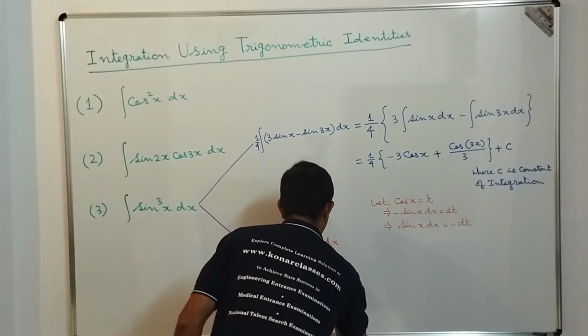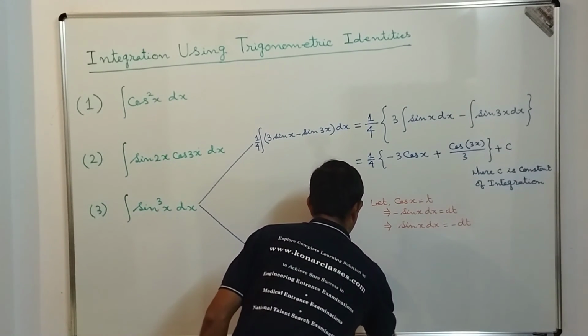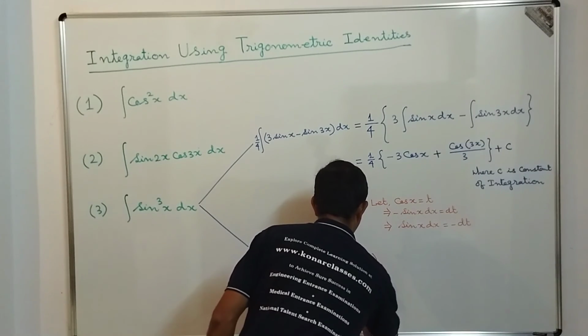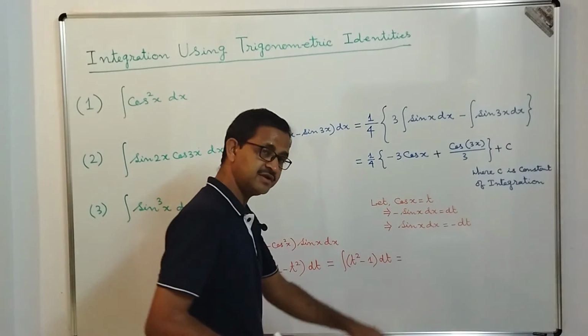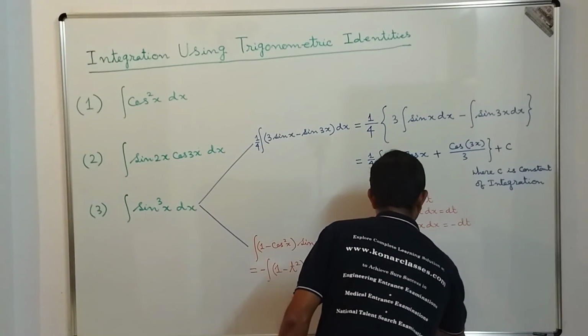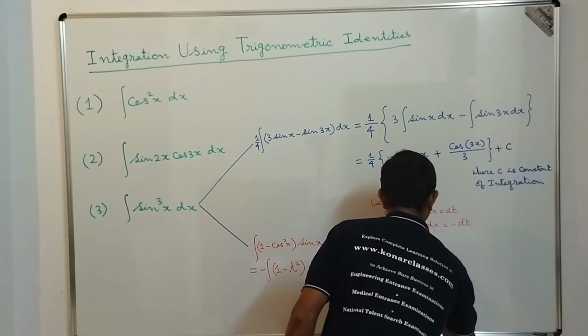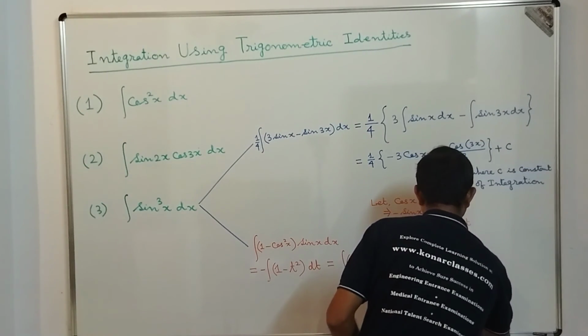So this is equal to integration t square dt minus integration dt.